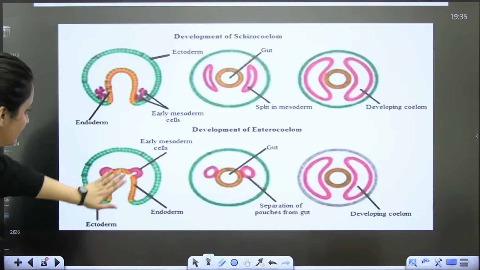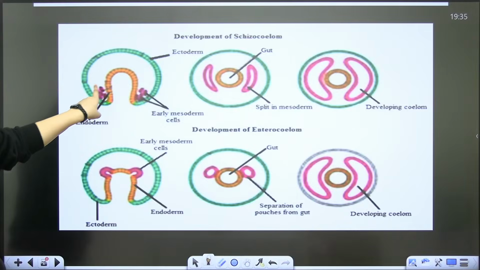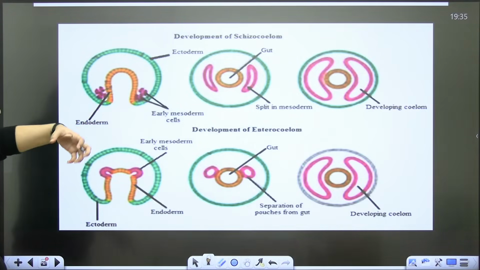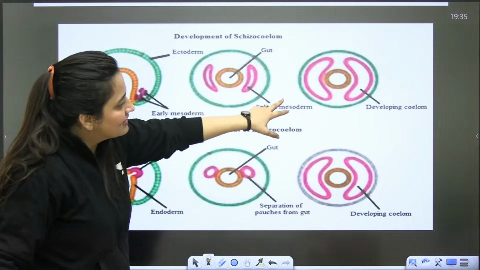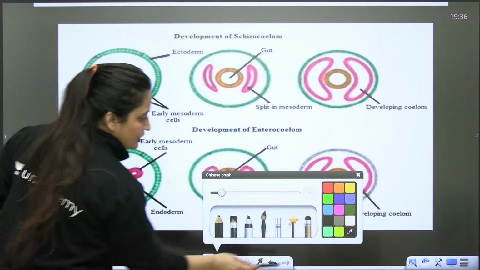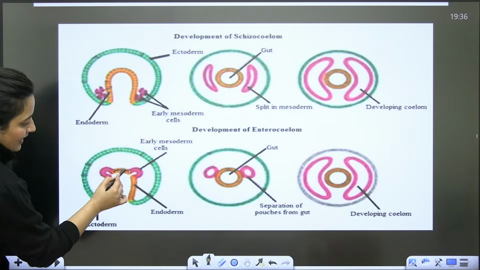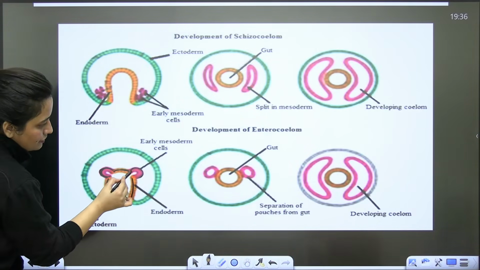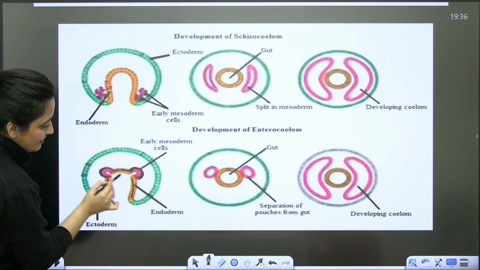See this: this is endoderm, the outer one is ectoderm, and here you have some early mesodermal cells. When there is a split in that, it will result in your Schizocoelom. When you are talking about the Enterocoelom, have a look, this is your endoderm. These gut pouches will arise, some pouch-like structures. Definitely they are early mesodermal cells.